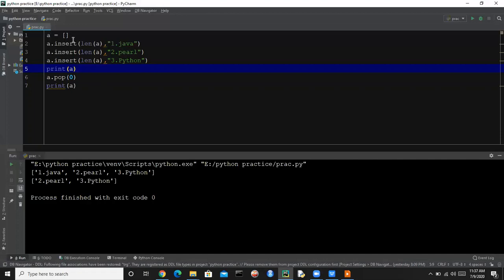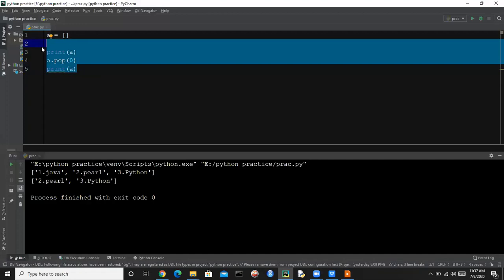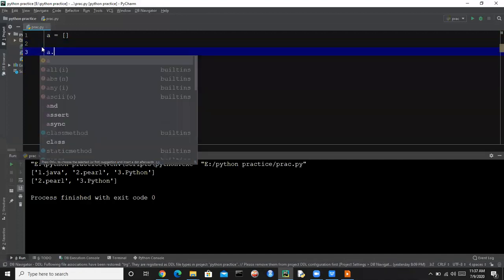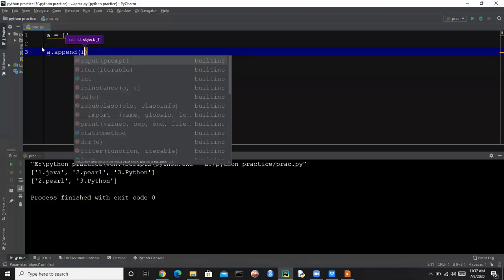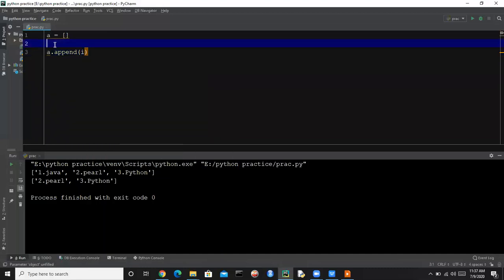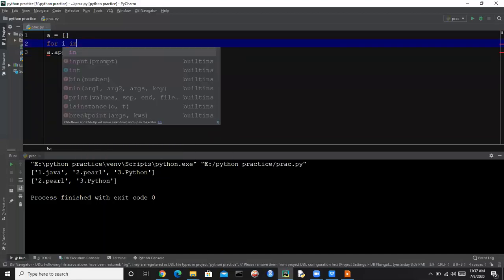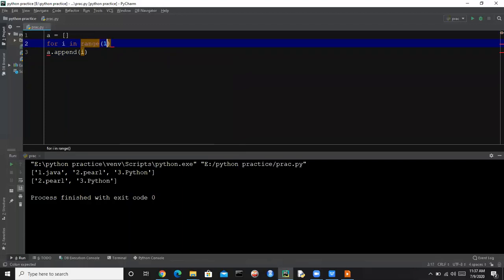You can use the append function here, because in the insert function we are just appending the items at the last. So you use append, and you can say i. Here we are appending 10 numbers for i in range from 1 to 10. Let's print a.